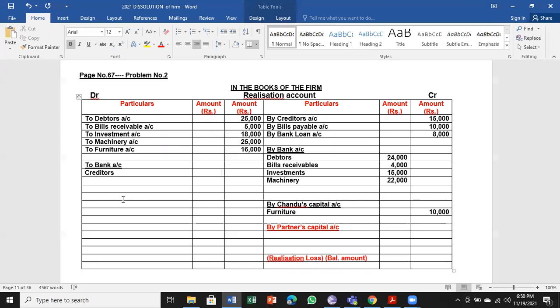The creditors were paid, remember, 5% less. So first is, we have to check what is the amount of creditors, which you can see on the entry what we have done earlier.